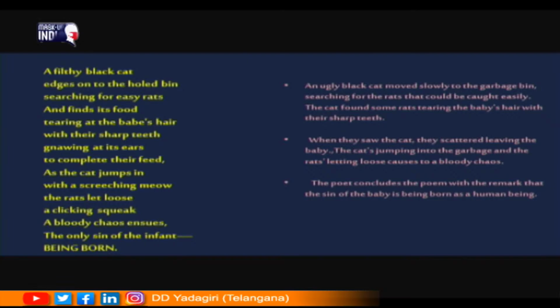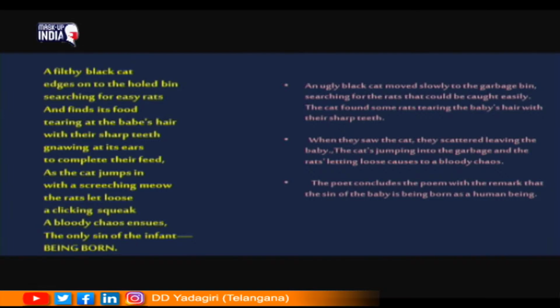Easy rats means the rats that could be caught easily by the cat, and finds its food tearing at the babe's hair with their sharp teeth. Now, the cat found that some rats were tearing at the baby's hair with their sharp teeth. The rats are biting steadily some parts of the baby's hair, gnawing at its ears to complete their feed.